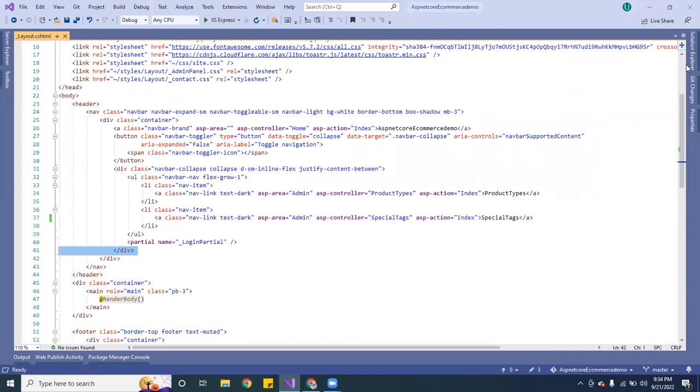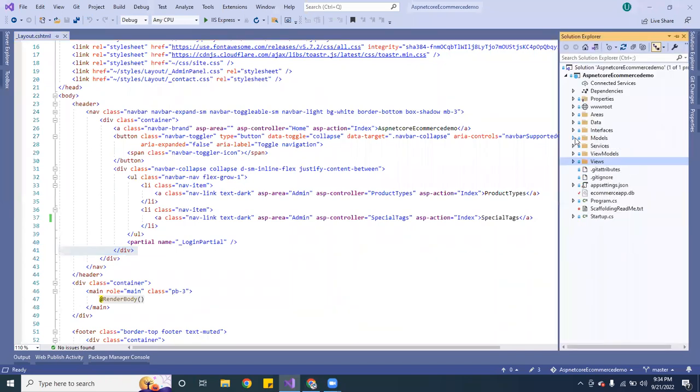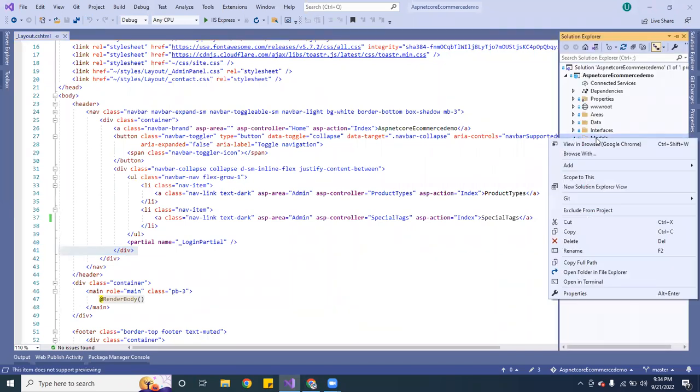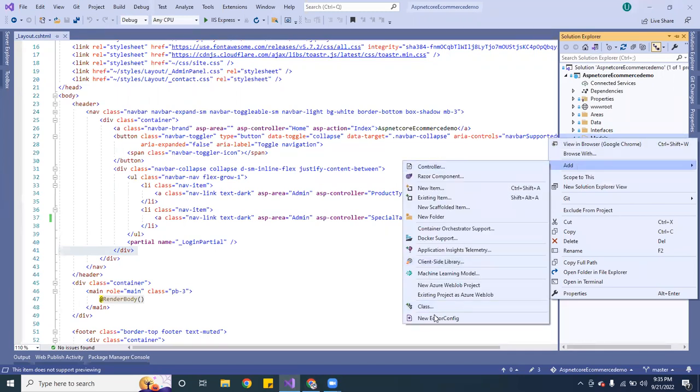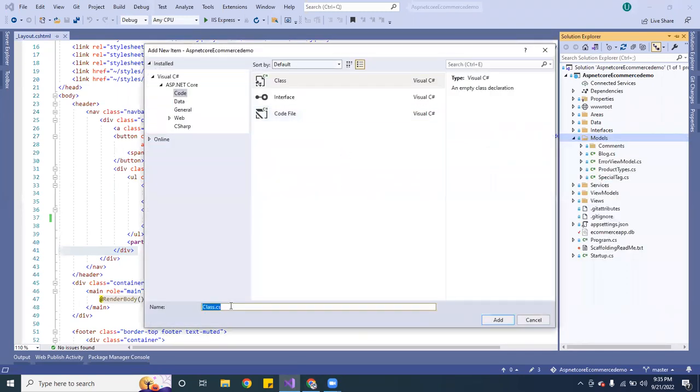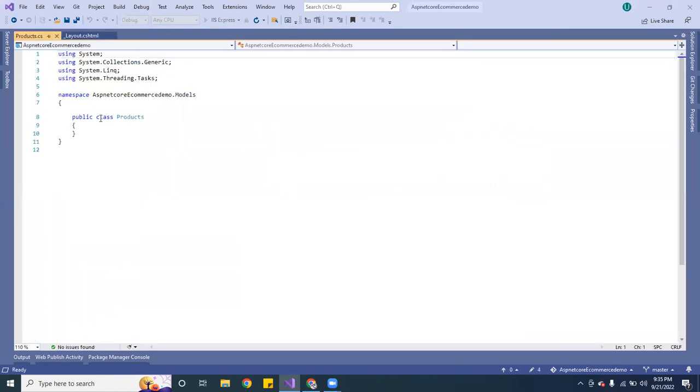The very first thing I'm going to do is go to my models folder here, and I'm going to create a class. I'm going to call it products. Inside there, we're going to implement the class first, and then we're going to do the migration. I'm going to give it an ID right here.